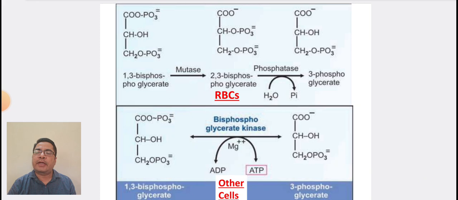In this diagram, we can see RBCs versus other cells. In RBCs, this 1,3 bisphosphoglycerate is converted to 2,3 bisphosphoglycerate with the help of enzyme mutase. Then this 2,3 bisphosphoglycerate is converted into 3 phosphoglycerate with the help of enzyme phosphatase. On the other hand, 1,3 bisphosphoglycerate is converted into 3 phosphoglycerate by the enzyme phosphoglycerate kinase.